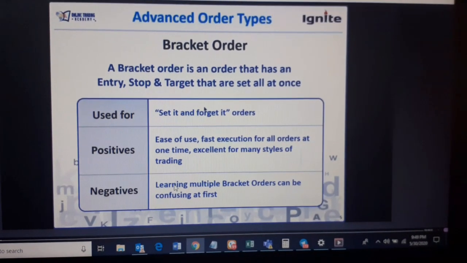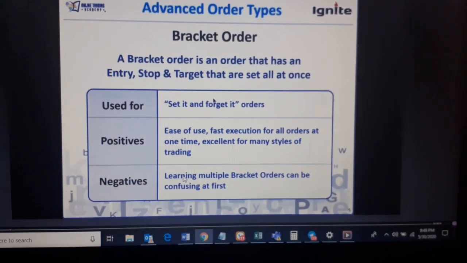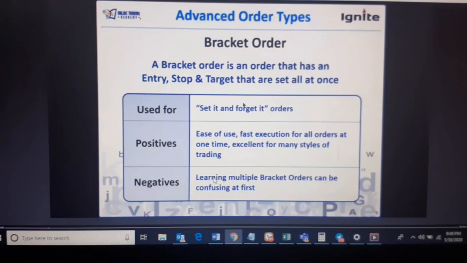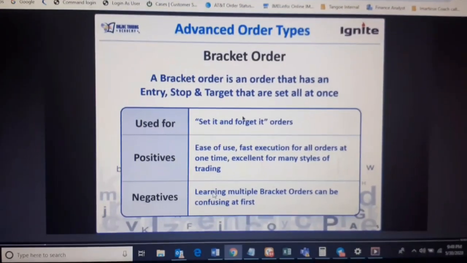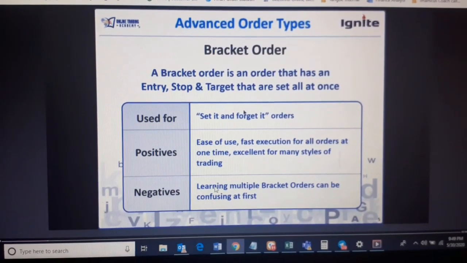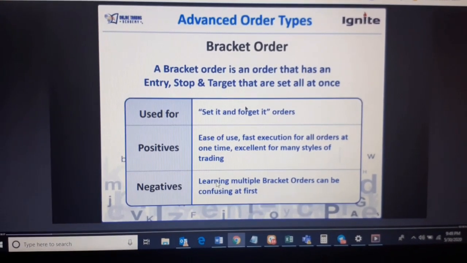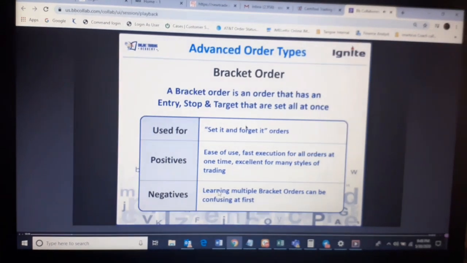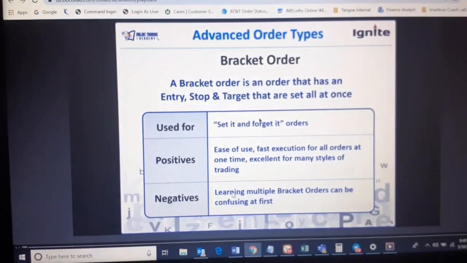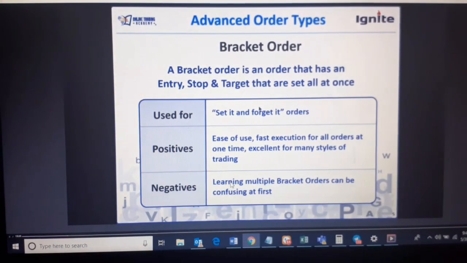And the second thing over here in a bracket order is that there is a problem with shorting. If you don't cover at 3:30, then the exchange will levy a penalty on you.